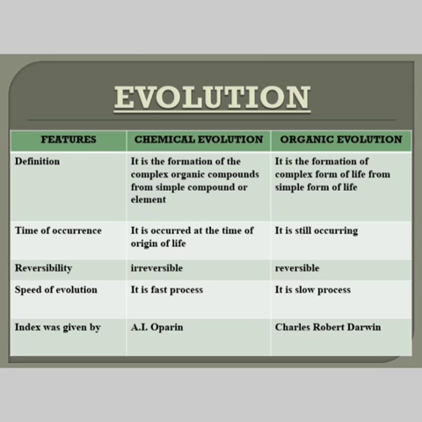On the reversibility feature, chemical evolution is irreversible, it can't be reversed. Organic evolution can be reversible. Speed of evolution: chemical evolution is very fast since it has been conducted experimentally. Organic evolution takes a lot of time for a gradual change, it is a slow process. The concept of chemical evolution was given by A. I. Oparin, and organic evolution was given by Charles Robert Darwin. Now we are going to study an illustration.